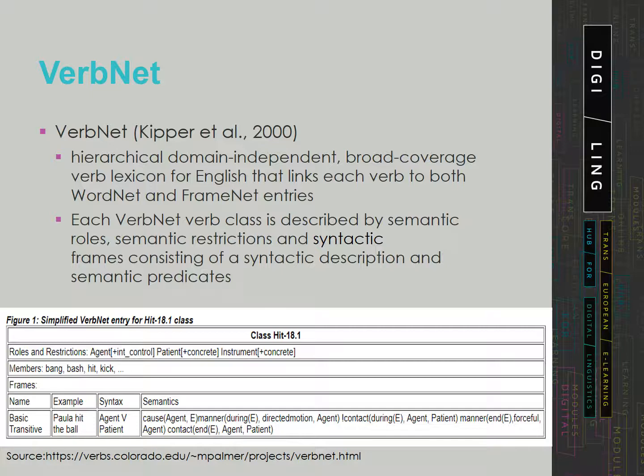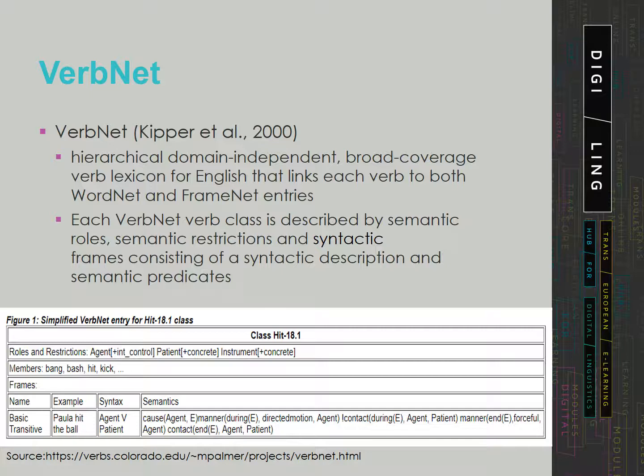Each VerbNet verb class contains a set of syntactic descriptions or syntactic frames depicting the possible surface realizations of the argument structure for constructions such as transitive, intransitive, prepositional phrases, etc. Semantic restrictions such as animate, human, organization are used to constrain the types of thematic roles allowed by the arguments, and further restrictions may be imposed to indicate the syntactic nature of the constituent likely to be associated with the thematic role. Syntactic frames may also be constrained in terms of which prepositions are allowed.